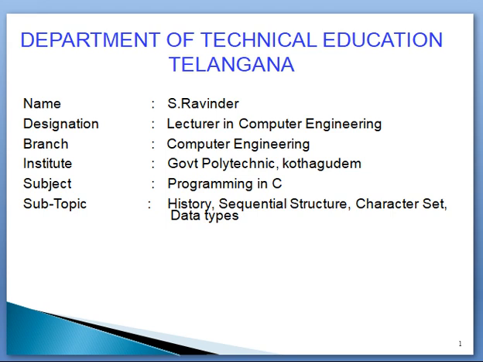The applications of C language. The C language is used to develop system software as well as application software. By using this C language, we will develop operating systems, utility programs, compilers, interpreters. These are the system softwares. And as well, we will develop the application softwares also.